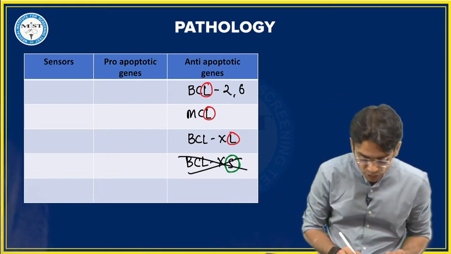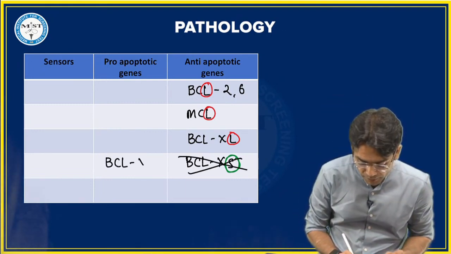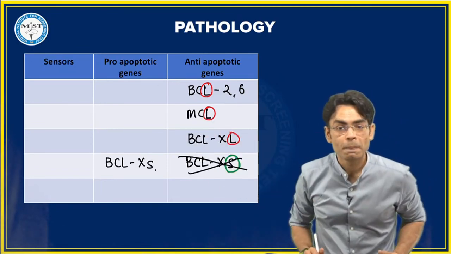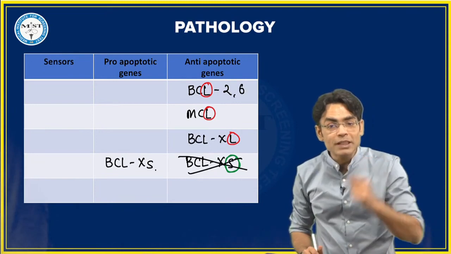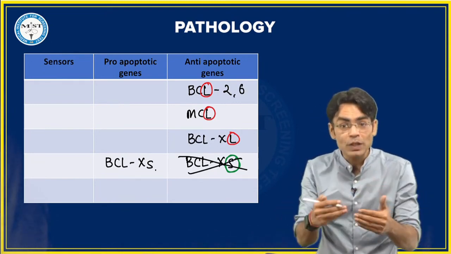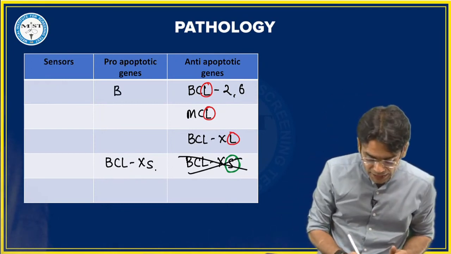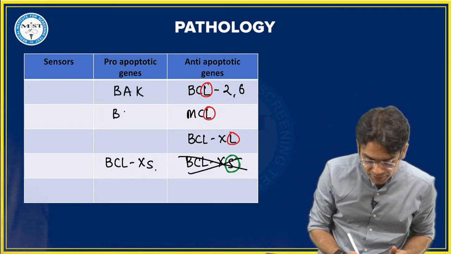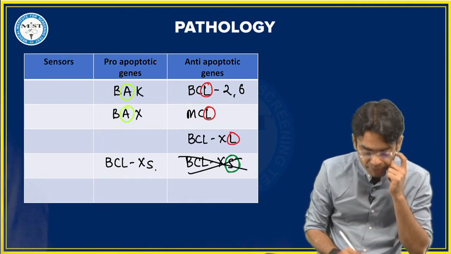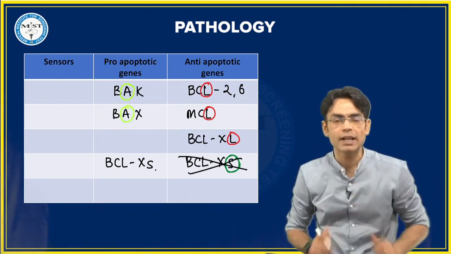Instead, this molecule will cause apoptosis, so it is a pro-apoptotic molecule. ठीक है. Pro-apoptosis का मतलब क्या हो गया? What do you mean by pro-apoptosis? Pro-apoptosis means that apoptosis will happen. So beta देखो, anything which contains A in the center, that's your pro-apoptotic molecule. A for apoptosis, बीच में अगर A है तो.